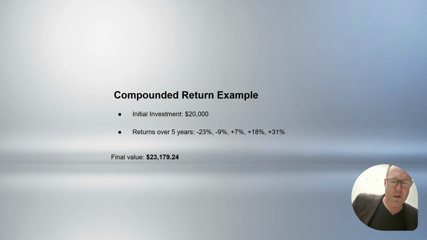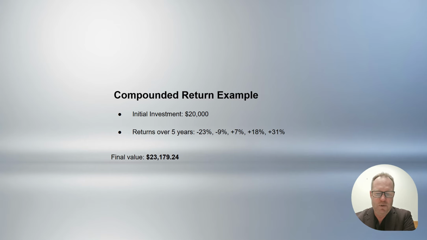Don't worry too much about the math on this one, but compound return means that you will be earning growth on the previous year's growth.